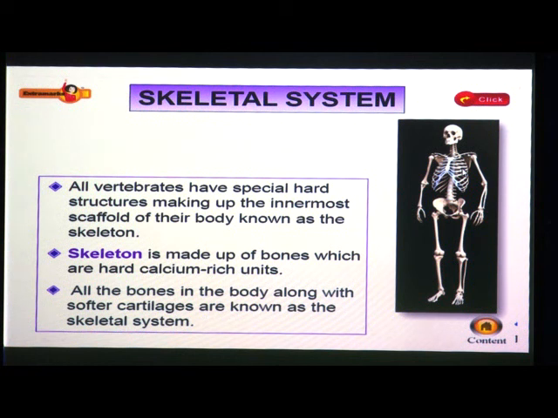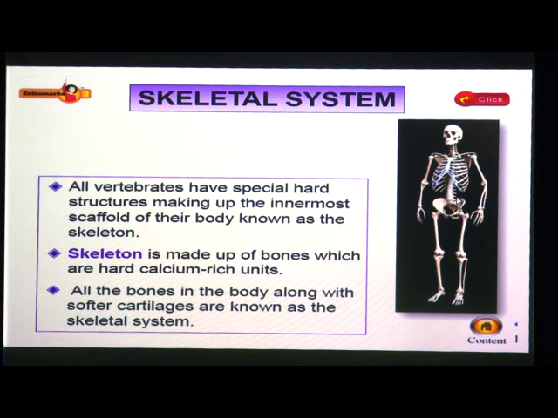For example, the skull protects the brain, the rib cage protects the heart and the lungs, the backbone protects the spinal cord. Yes, it helps in the movement of our body parts. It helps us stand, run and walk together with the help of muscles.